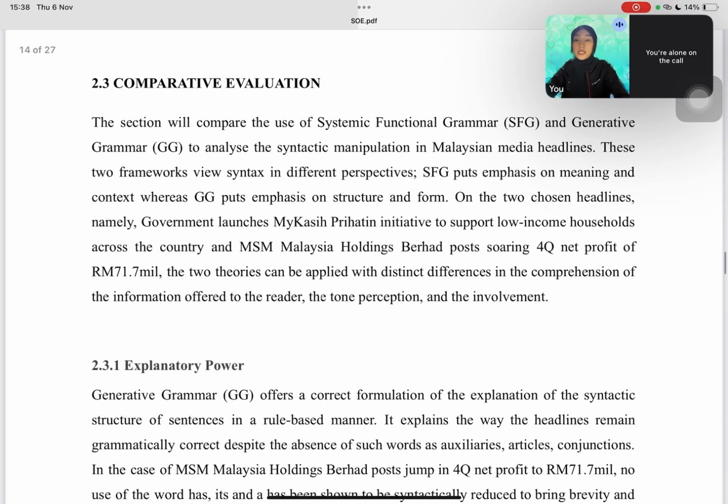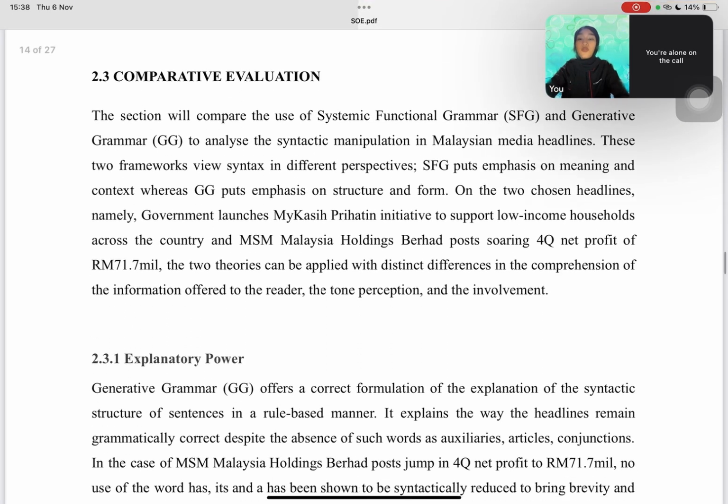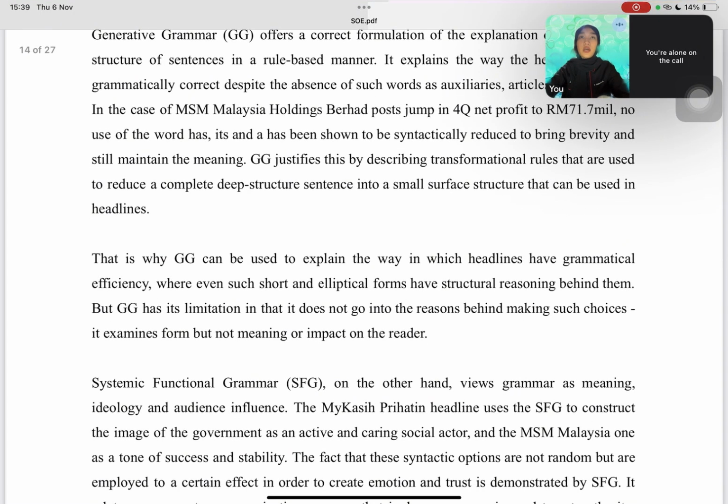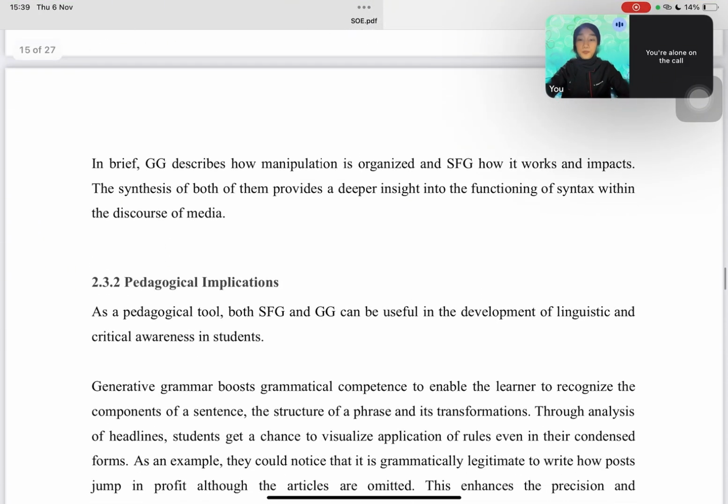So for the next is comparative evaluation. For the explanatory power, generative grammar explains how headlines maintain grammatical accuracy despite being short and elliptical. But it doesn't explain the why, the purpose behind those choices. That's where SFG fills the gap, showing how syntax expresses ideology, emotion, and stance. So, in short, I can say generative grammar explains structure, meanwhile SFG explains function and meaning. When combined, they provide a complete understanding of syntax in media discourse.